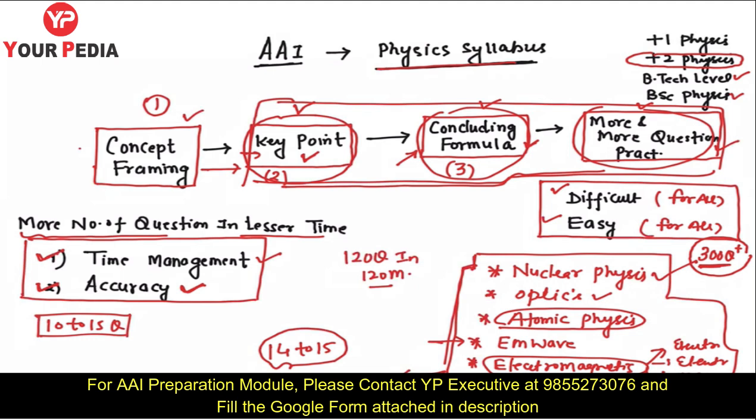Definitely if I go into wave optics, our emphasis should be on interference and diffraction, but there are so many terms associated with it. There are many important formulas associated with it. All of those you need to cover. Fine, you can't say, sir, I don't want to cover interference, I just want to cover diffraction. This is not possible. A question can be asked from anywhere. Random questions are asked, right?